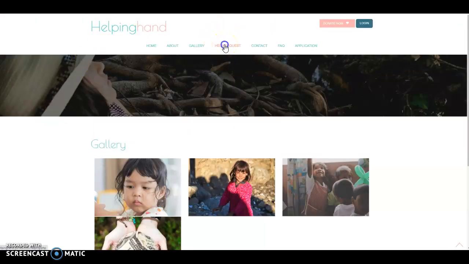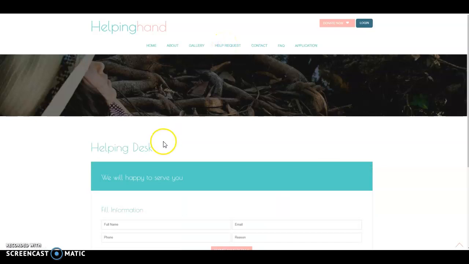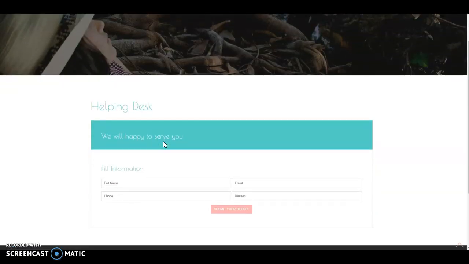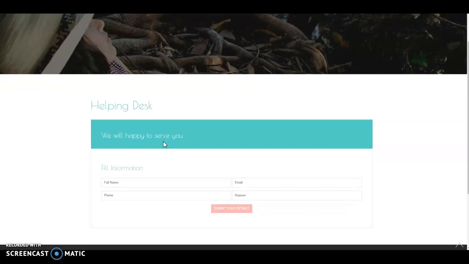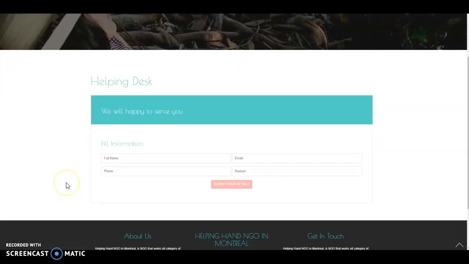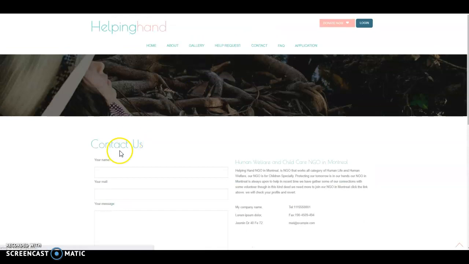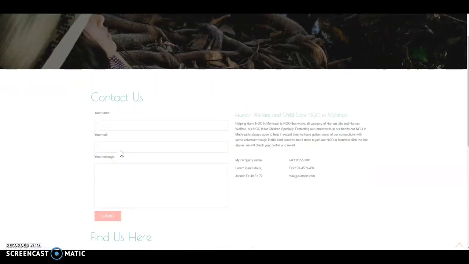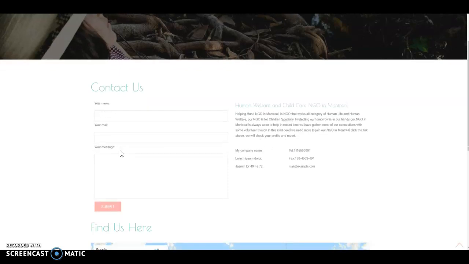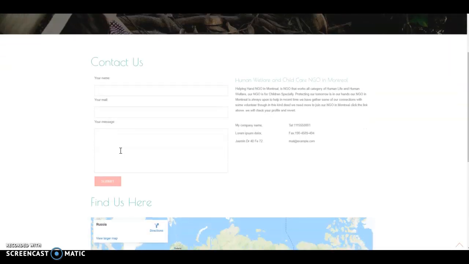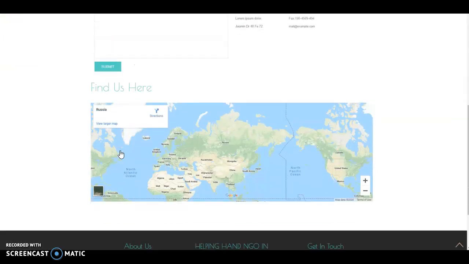Now here, any person in the world who needs help, any kind of help that we can do within our limits, we provide the helping desk. Here you can fill in your information, full name, email and reason, and submit your details. We will get back to you as soon as possible. And here you can also ask about details of the company. You can contact us here. You put your name, email and everything, and we're going to reply to you.